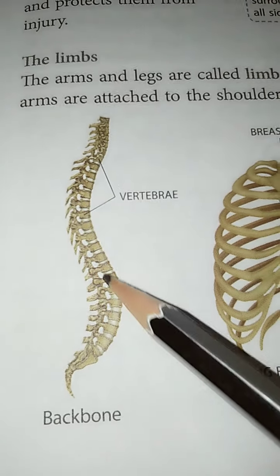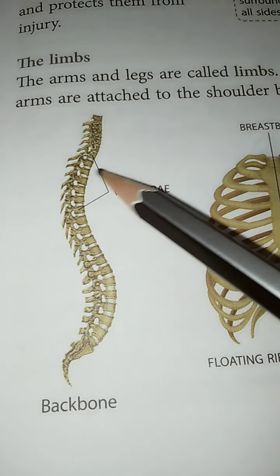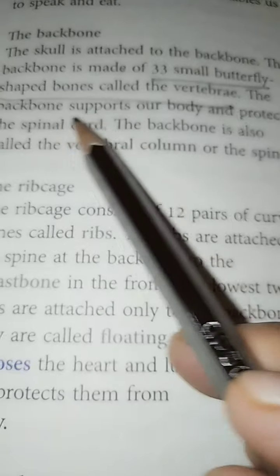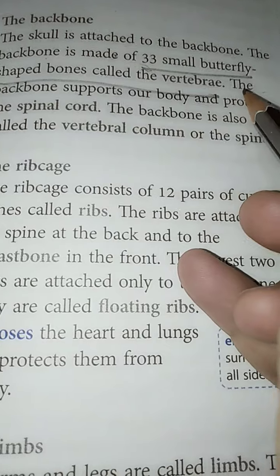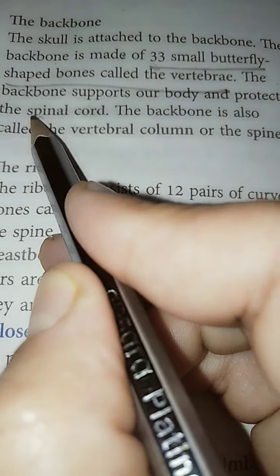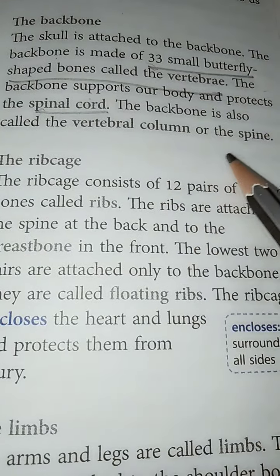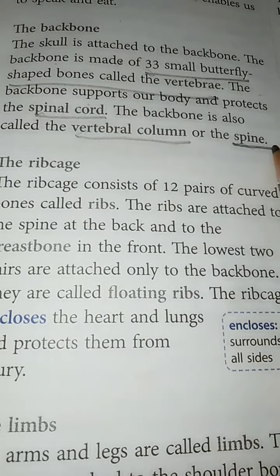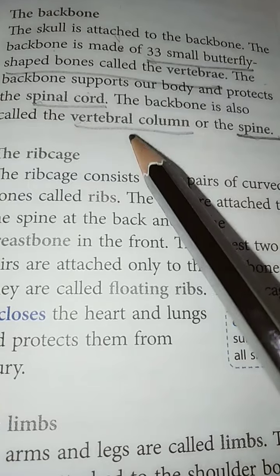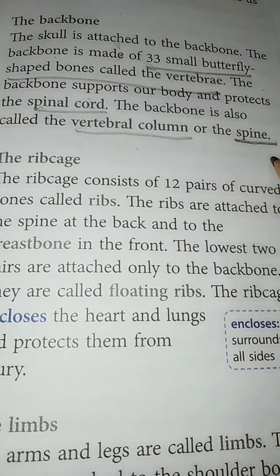Our backbone is flexible, and these are the vertebrae bones. The backbone supports our body and protects the spinal cord. Backbone is also called the vertebral column or the spine. So three names are there: backbone, vertebral column or spine.